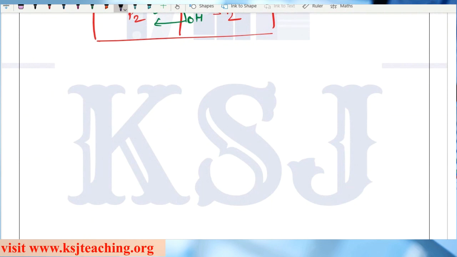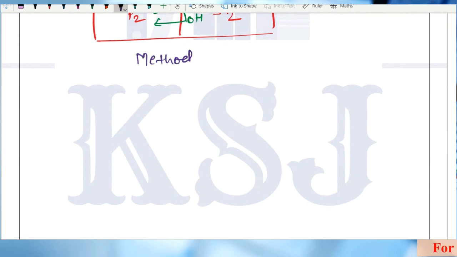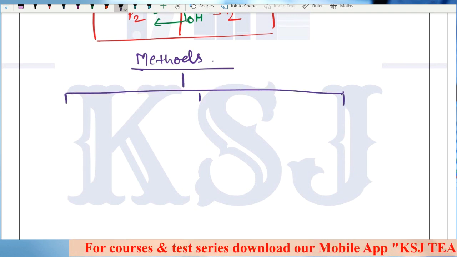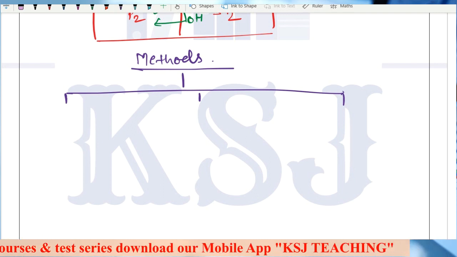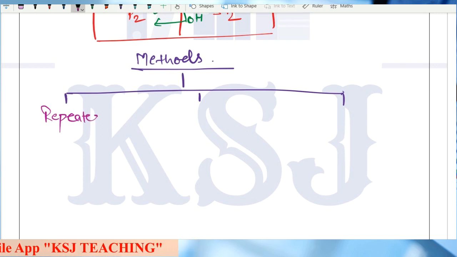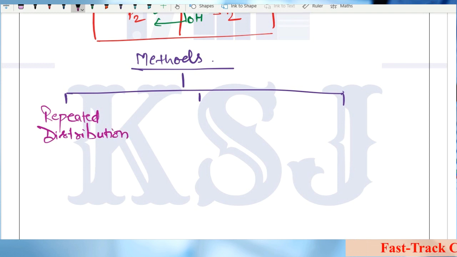There are three methods under this reciprocal services method. One is the repeated distribution method.